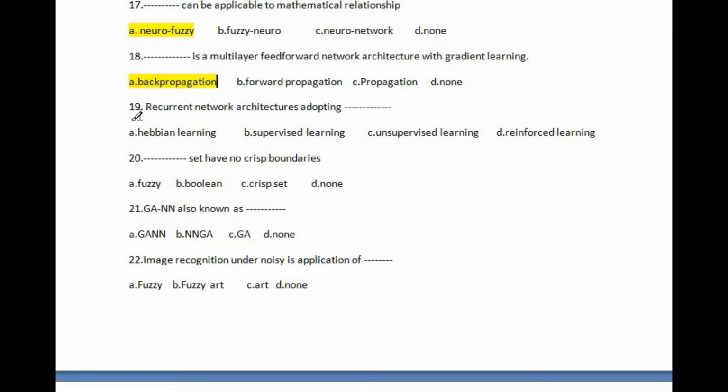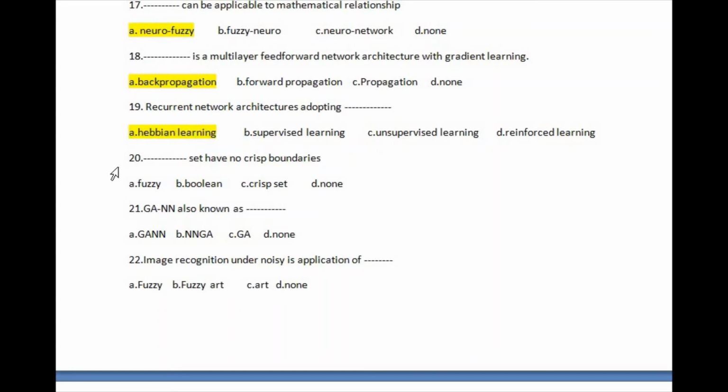Next question is 19. Question 19: recurrent network architecture adapting. The first option is Hebbian learning, second is supervised learning, third is unsupervised learning, and last is reinforced learning. The right answer of this question is option A, Hebbian learning. This is the right answer of question number 19.